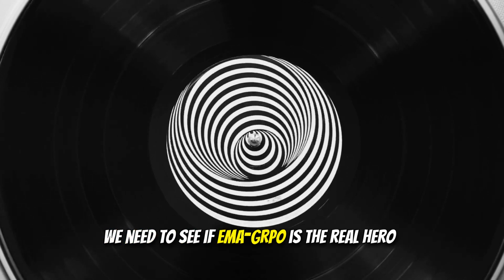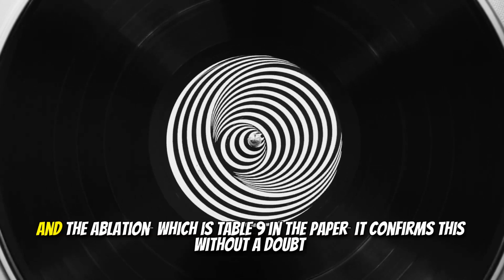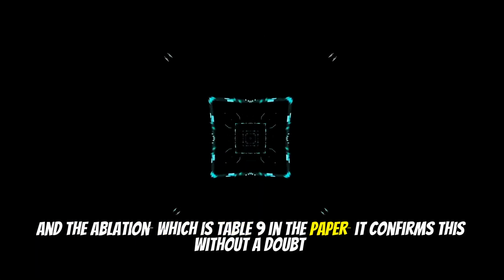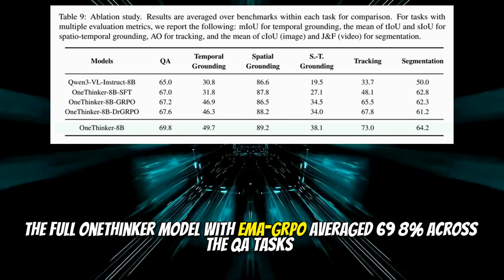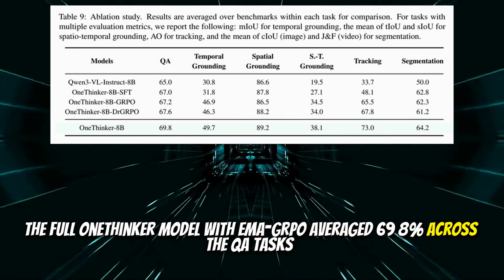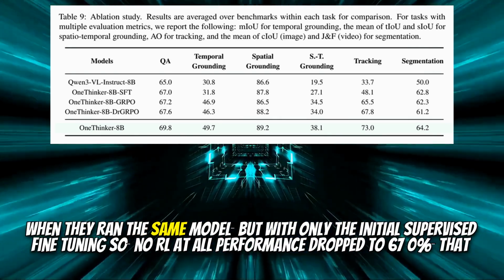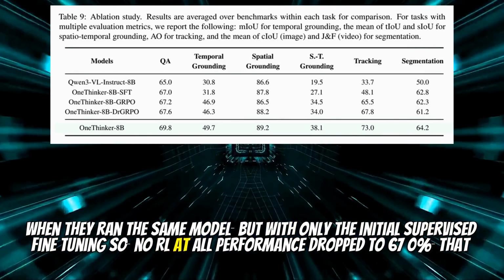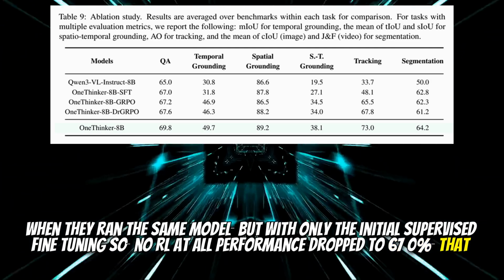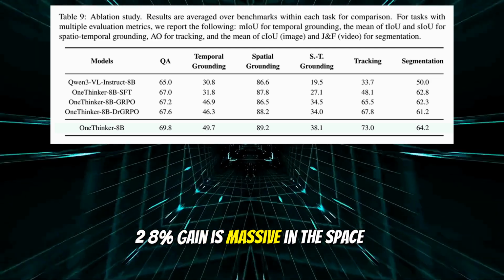We need to see if EMA-GRPO is the real hero. And the ablation, which is Table 9 in the paper, confirms this without a doubt. The full OneThinker model with EMA-GRPO averaged 69.8% across the QA tasks. When they ran the same model, but with only the initial supervised fine-tuning, no RL at all, performance dropped to 67.0%. That 2.8% gain is massive in this space.